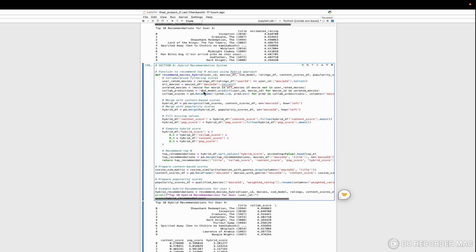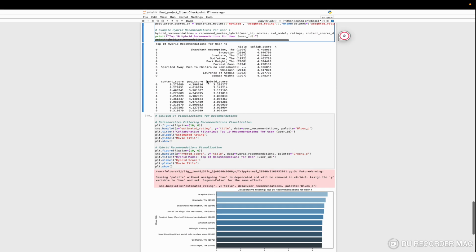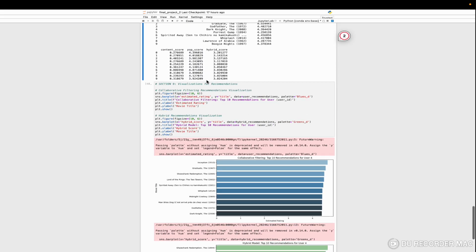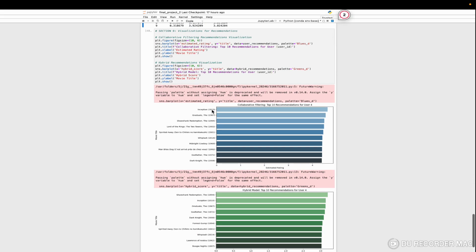For our hybrid recommendation system, we combine the scores from all three methods: collaborative, content-based, and popularity-based filtering. We compute a weighted sum of the three scores, where the collaborative score contributes 40 percent and content score 30 percent, which ensures a balance between personalization and content similarity. These are the movies that we got as recommendations.